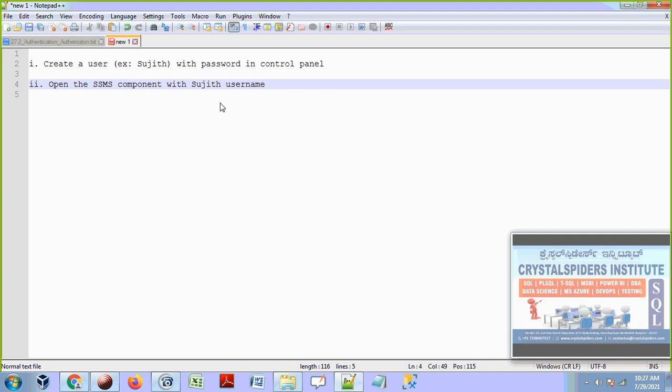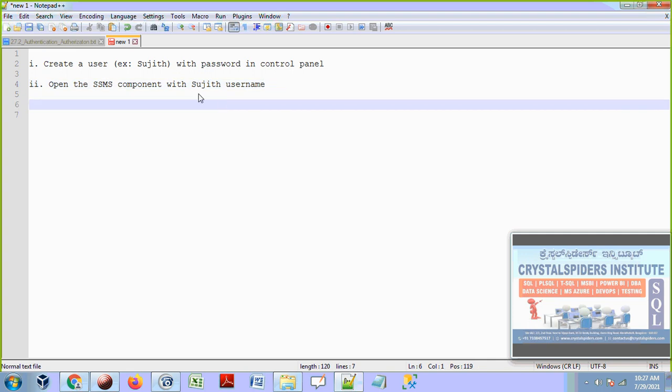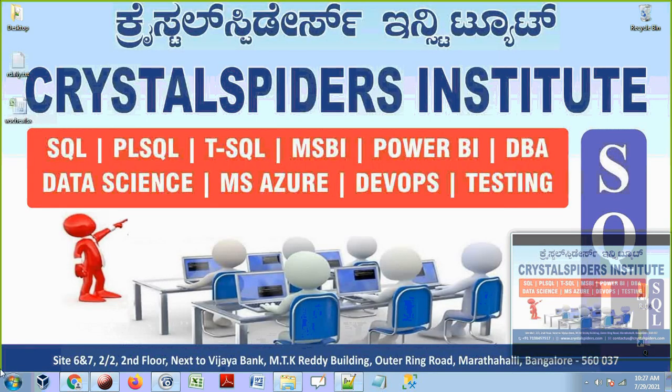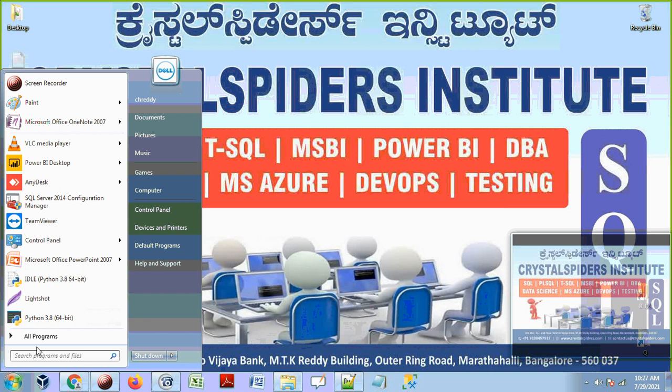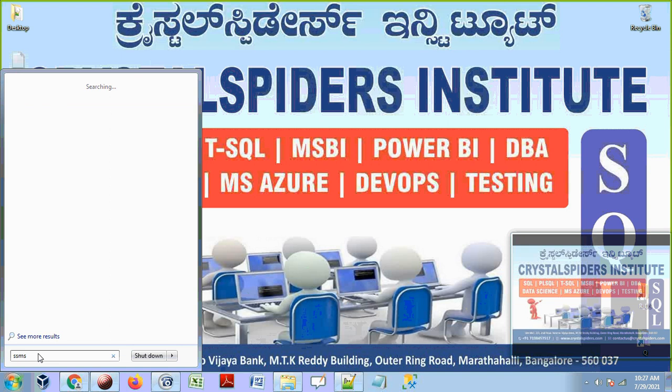When we are trying to open the SSMS component with the Sujit username, you need to enter the password also. It will definitely ask for the password. That's why we created this user with one password. Let's try. How do you open this one? Let's type SSMS in the search bar.